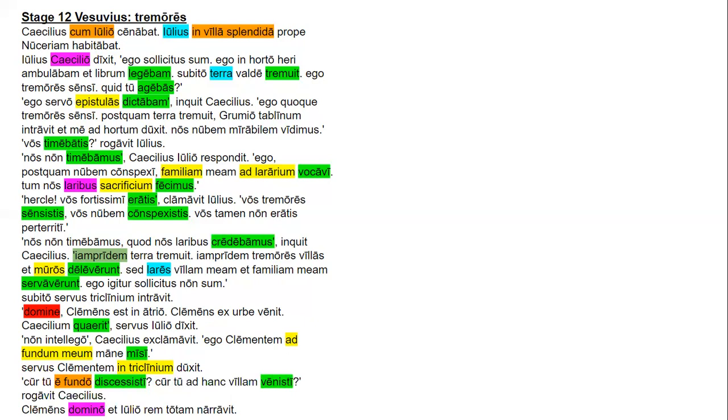Let's translate this last little bit. "Why did you depart from the farm? Why have you come, or why did you come to this house?" asked Caecilius. Clemens narrated the whole story to the master and to Julius.